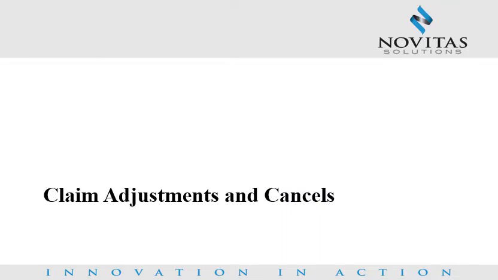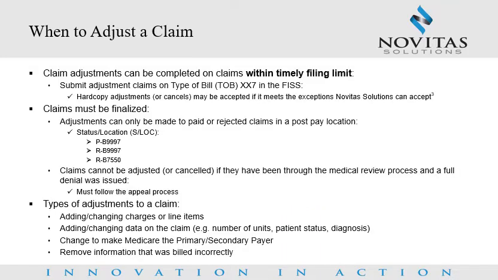Claim adjustments and cancels. When to adjust a claim. Claim adjustments are different than claim corrections. Adjustments can only be completed on finalized claims within the timely filing limit that are in status locations P B9997, R B9997, or R B7550.